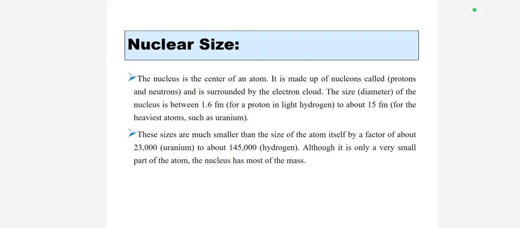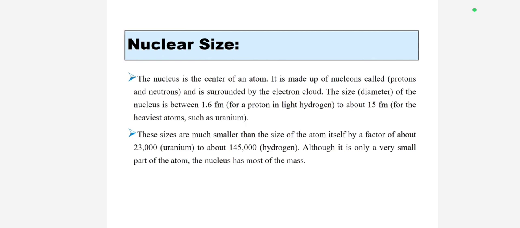And then nuclear size. What is the nuclear size? The nucleus is the center of the atom. It is made of nucleons, protons and neutrons, and is surrounded by the electron cloud. The size or diameter of the nucleus ranges from about 1.6 fm for the proton in light hydrogen to about 15 fm for the heaviest atoms such as uranium.